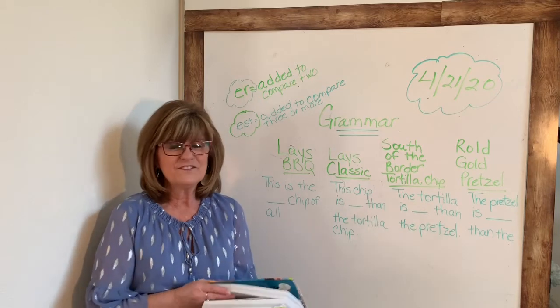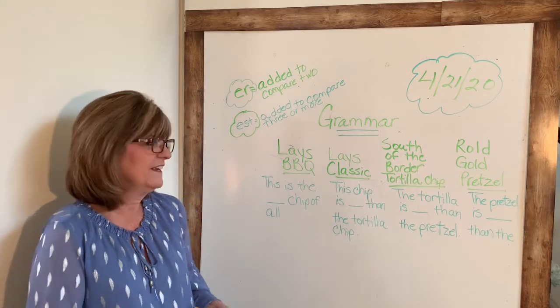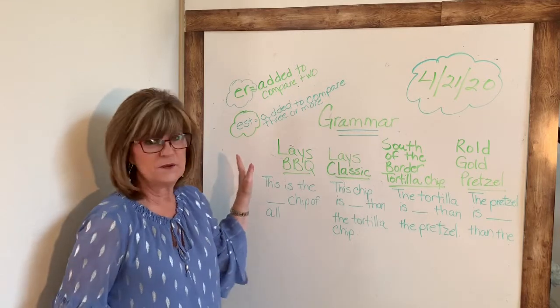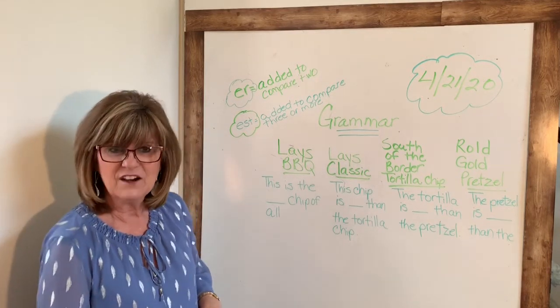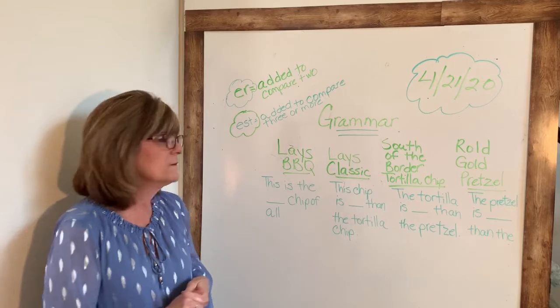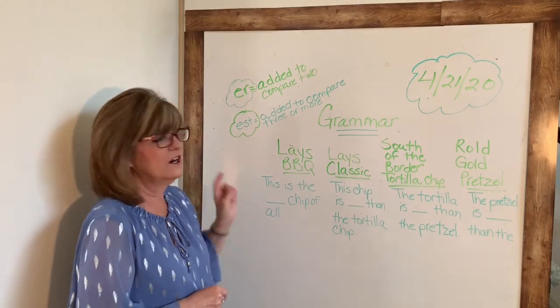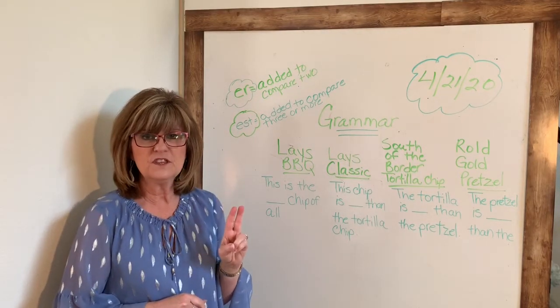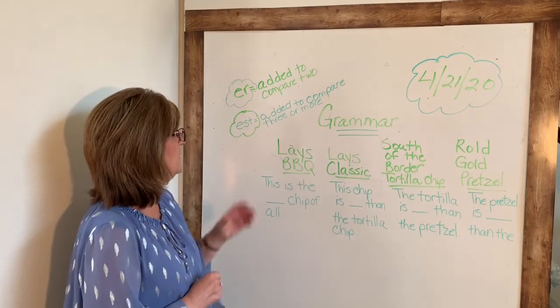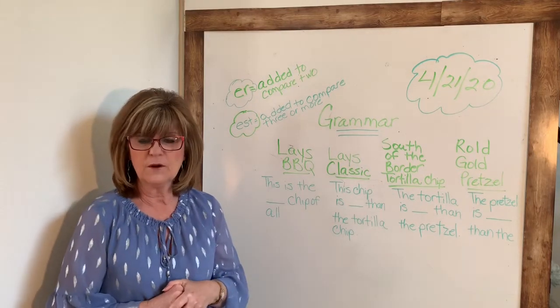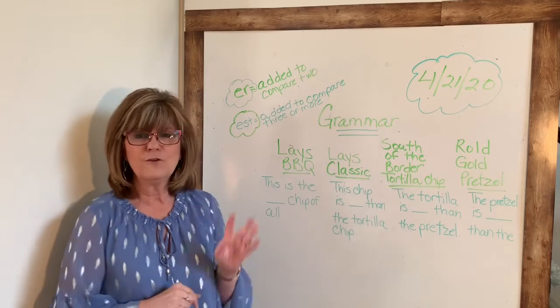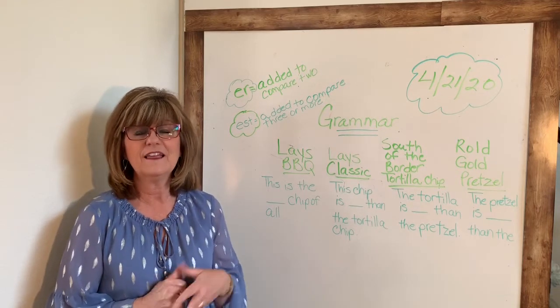So today I have kind of a fun little activity that I want to do to help us remember about adding ER and EST when we compare. So remember, we add ER when we're comparing just two things. We add EST when we're comparing three or more. So I have 4 types of snacks, and I like snacks.